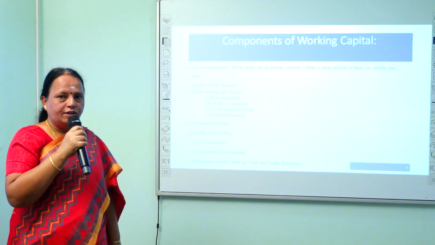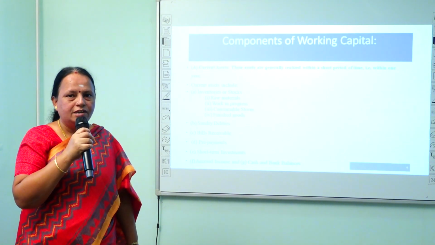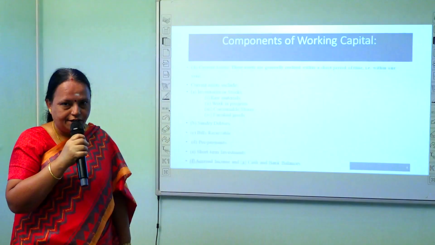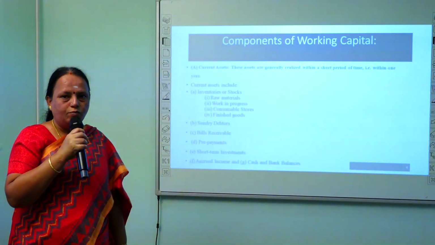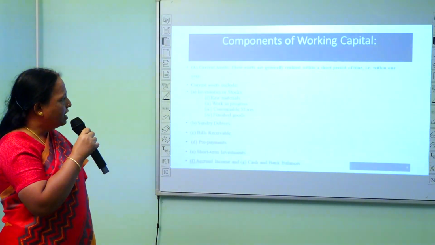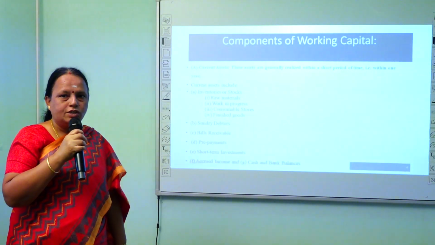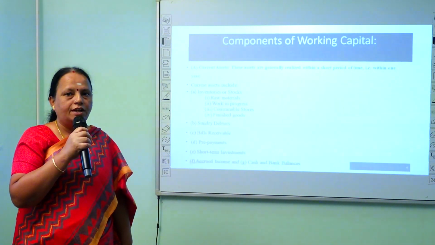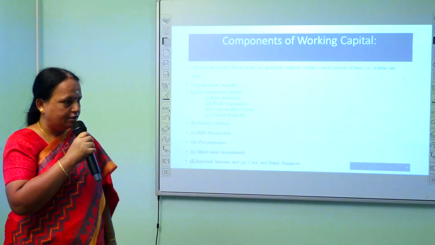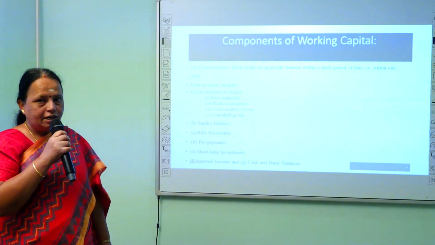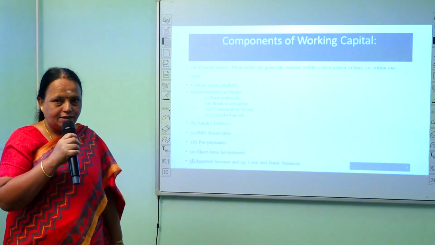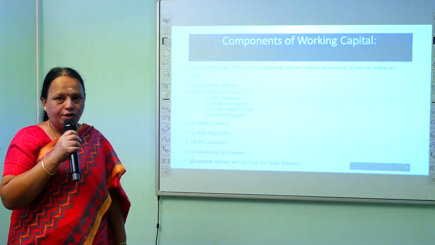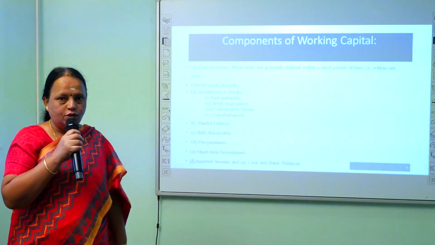What are the components of working capital? The components of working capital are nothing but current assets and current liabilities. First, we have to describe the meaning of current assets. Current assets are generally realized within a short period of time, generally within a period of 1 year, that is 12 months. The current assets include the inventories or stocks, that is raw materials, work in progress, finished goods, consumables.